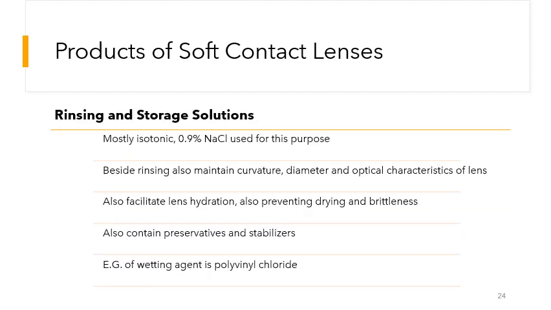The next are the rinsing and the storage solutions. The rinsing and storage solutions basically carry out the cleaning of the soft contact lenses, which can then be stored at a proper place. These are mostly isotonic, and are made isotonic by 0.9% sodium chloride. Besides the cleaning purpose, they also maintain the curvature of the soft contact lenses.